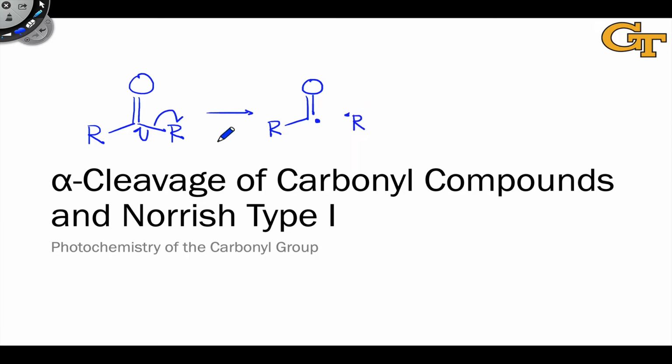As we saw in intramolecular hydrogen abstraction, the fate of this radical pair includes a variety of possible secondary processes. We'll survey some of those in this video and talk about structural reactivity relationships, as we have already for a number of reactions of photoexcited carbonyl compounds, trying to ascertain the effect of spin multiplicity, excited state electron configuration, and experimental variables on the outcomes of these alpha cleavage reactions.